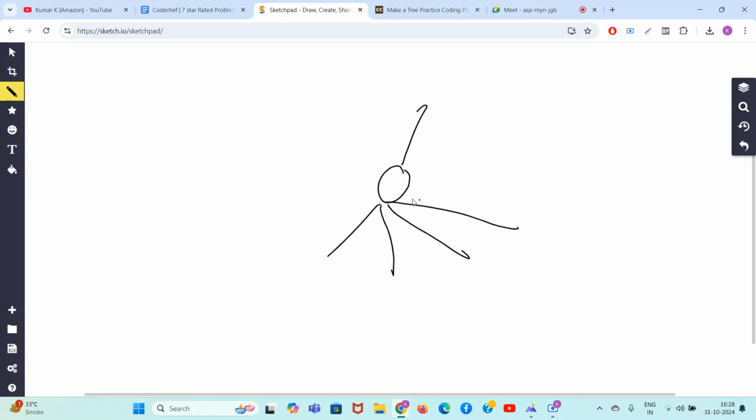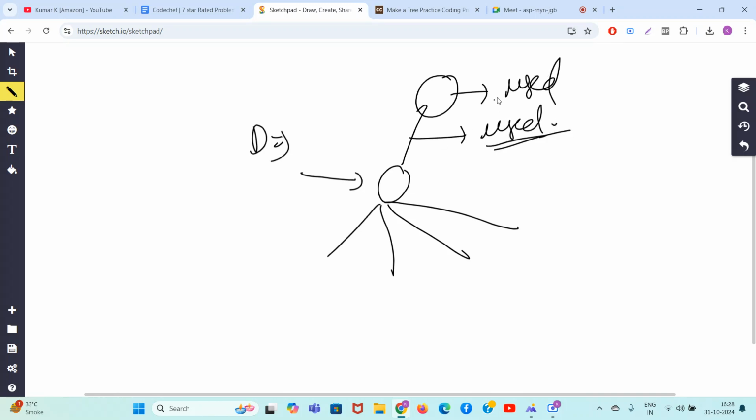For example, let's say this node is in consideration. Its degree is D. Let's assume the parent has been used, this also has been used. In case these things are used, in the worst case, obviously you will not do anything, right?